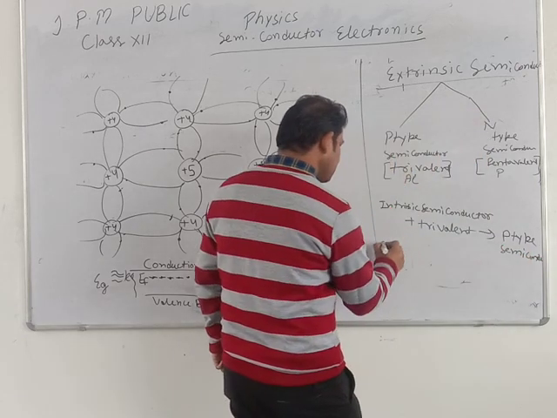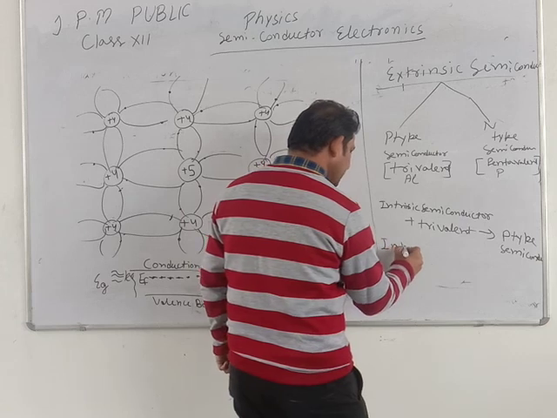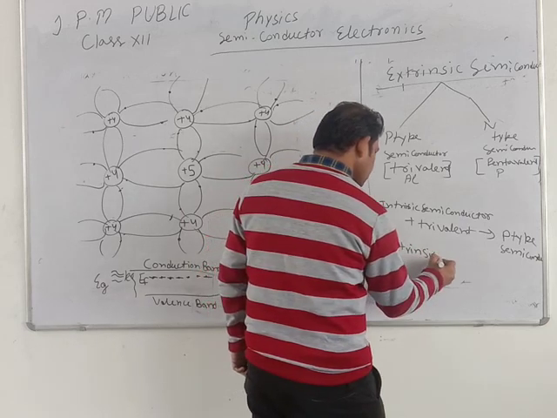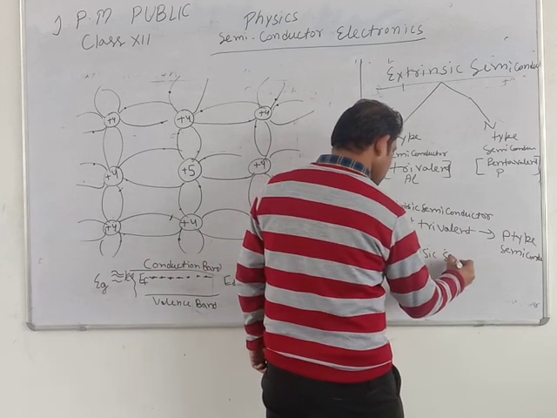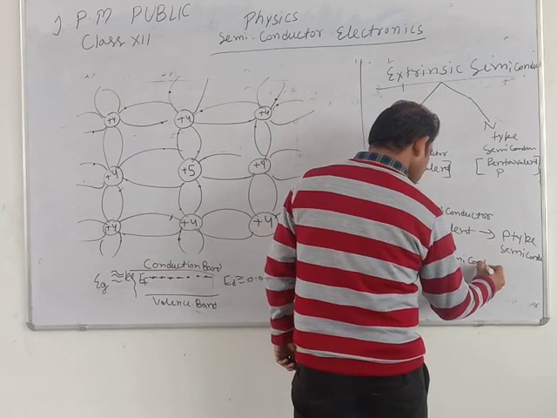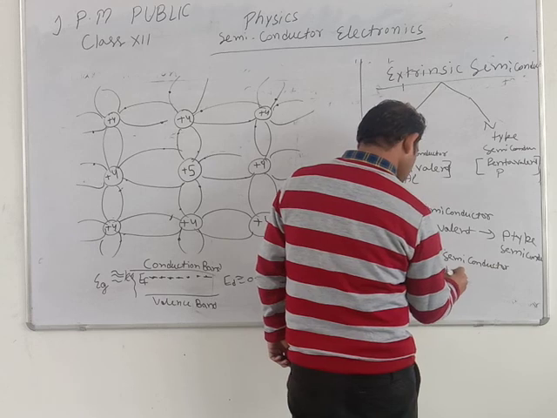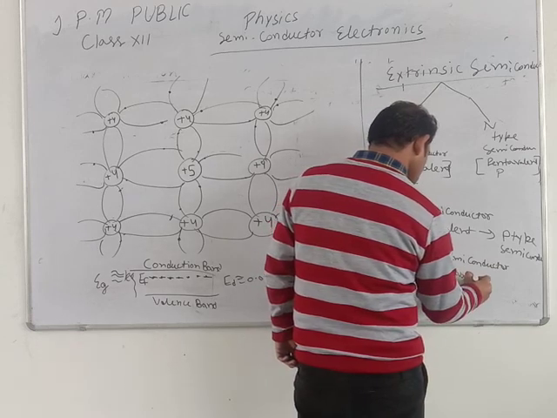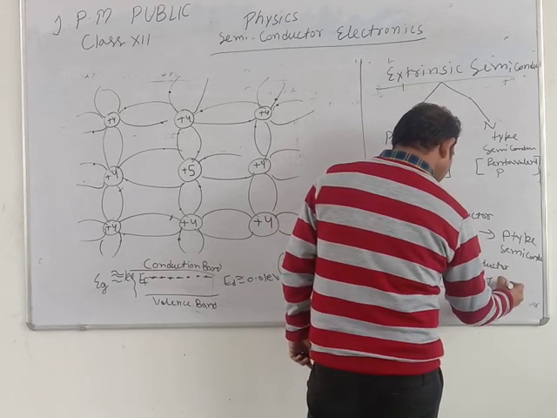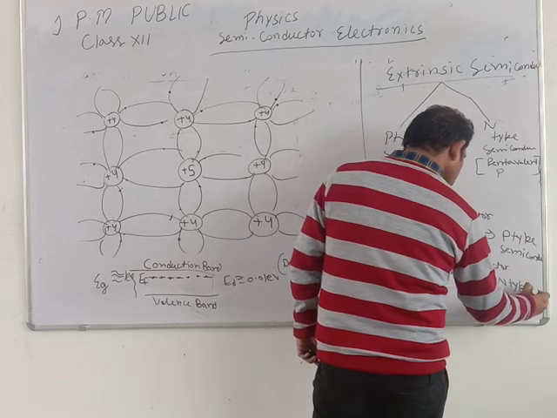If we add pentavalent impurity, then we get N-type semiconductor.